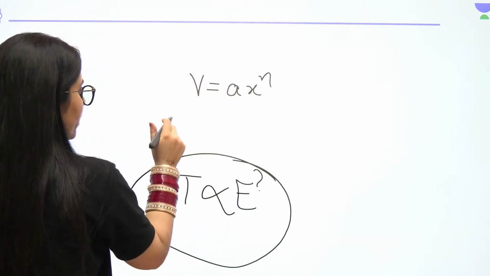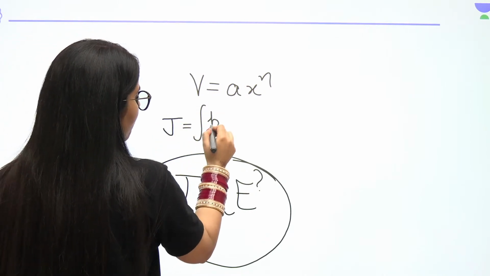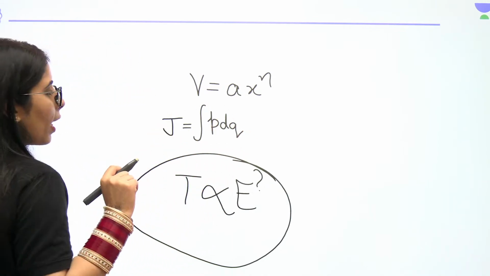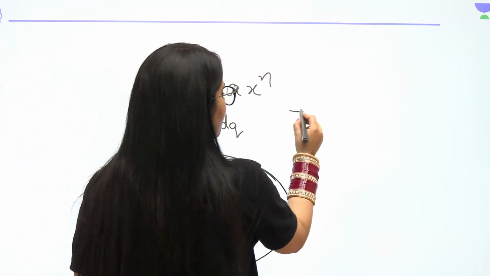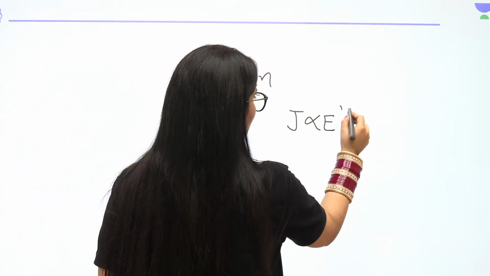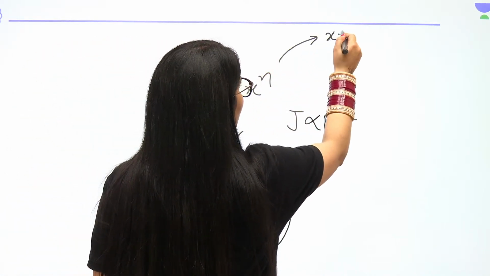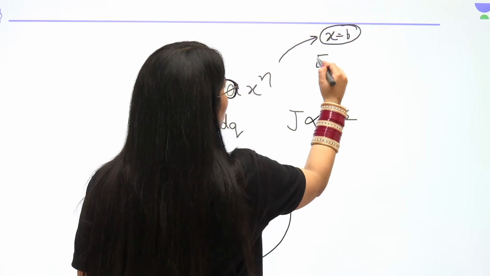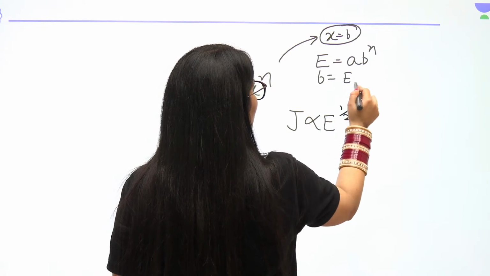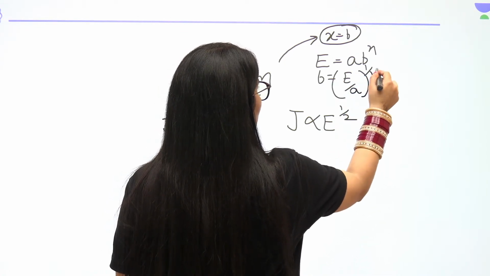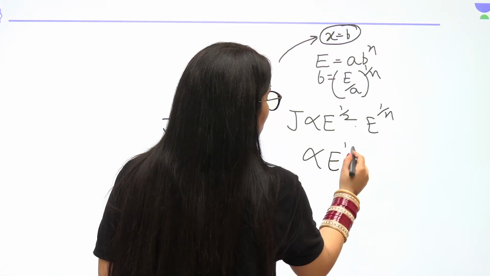So you will be relating it with the concept of action angle variable, which is the integral of p dq. Here you know p is equal to root 2m(E minus V). From here we take J proportional to E to the power half. But for the q coordinate, you take x equal to b, a point where the potential energy is equal to the total energy. So you find that b value, which is (E upon A) to the power 1 by n, proportional to E to the power 1 by n. Just take it here. You got the J dependency on E this way.